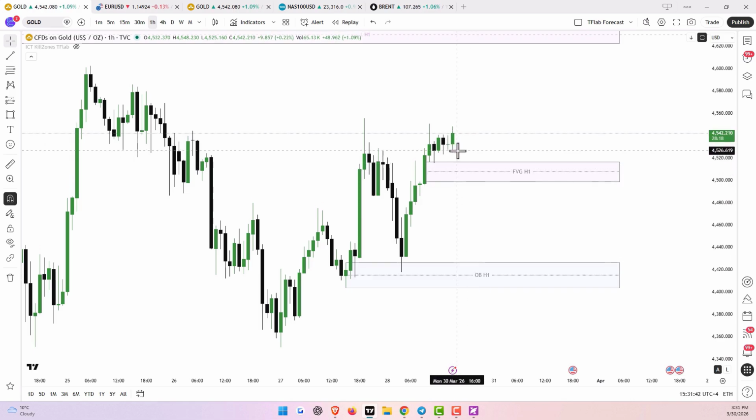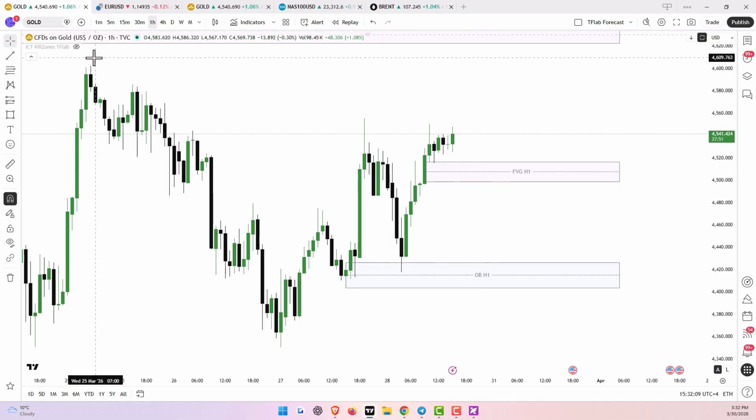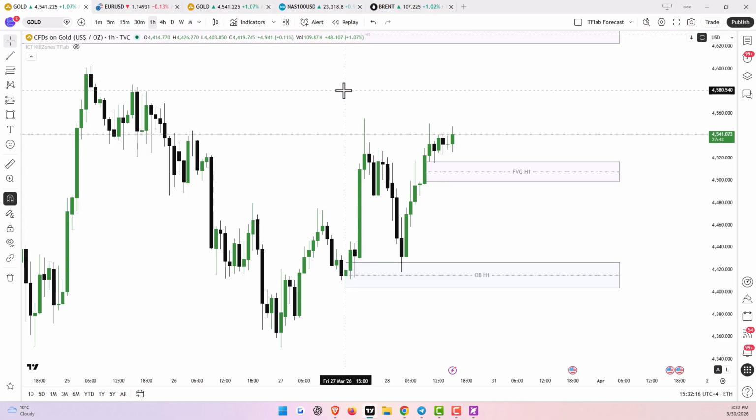we can look for buy entries using various strategies. By tapping into the internal liquidity in this area, the price could push toward higher targets, such as the previous high around $4,600. Good luck and stay profitable.